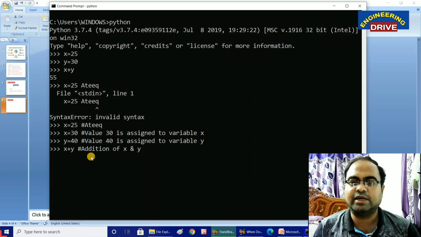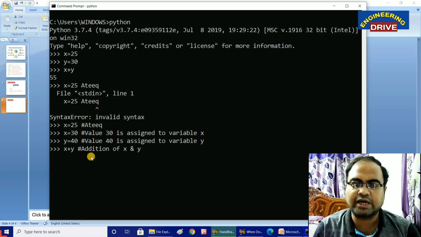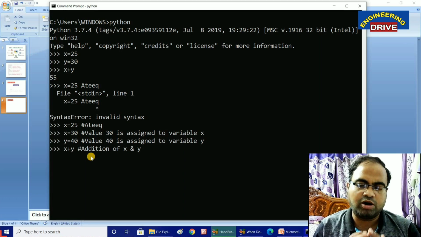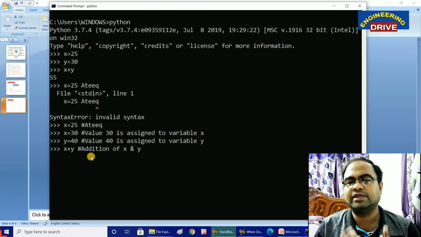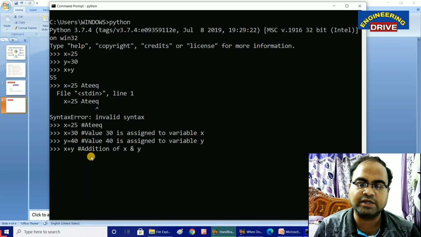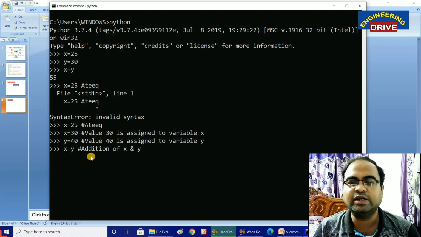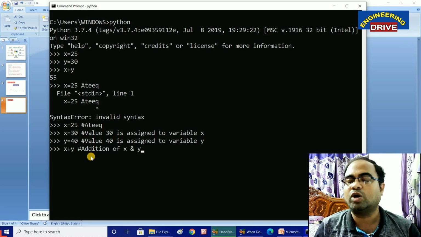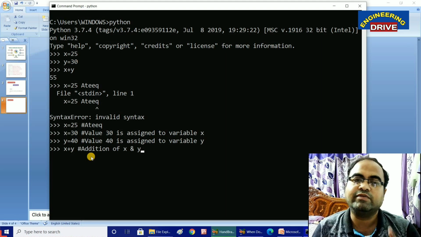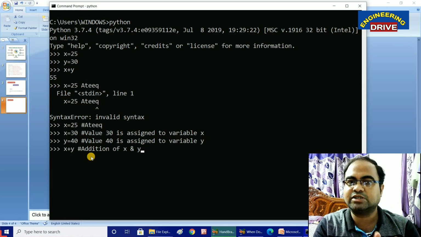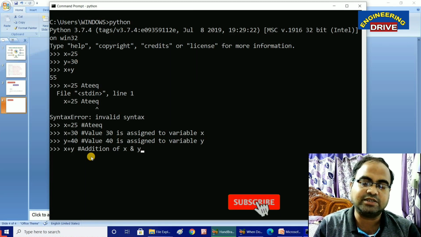Comments are optional in programs. In all programming languages, like in Python also, comments are optional, but it is a good habit that if you use comments, the readability of the program will increase. So how are comments represented in Python? With the help of the hash symbol. Just type the hash symbol and write whatever you want inside the comments.